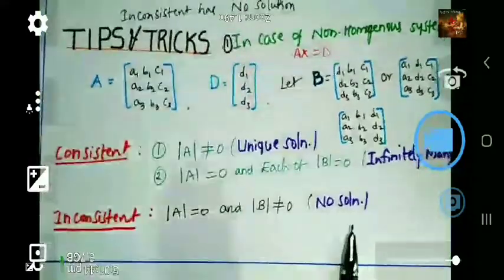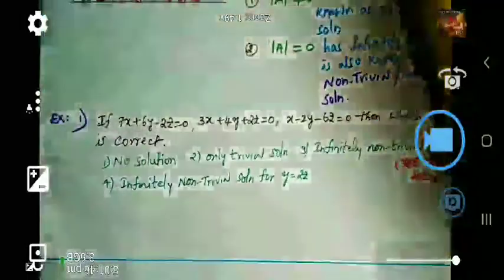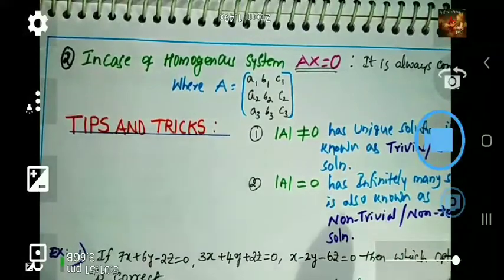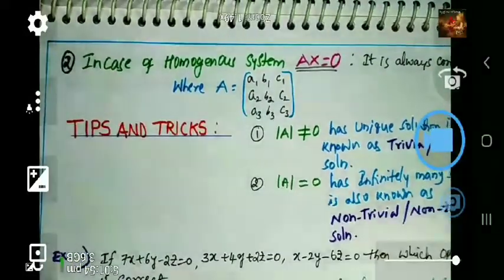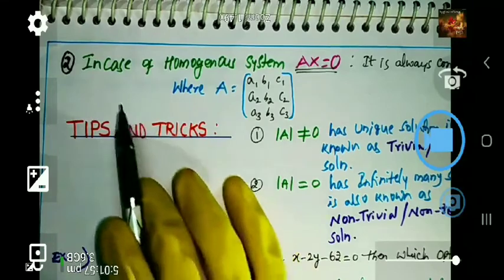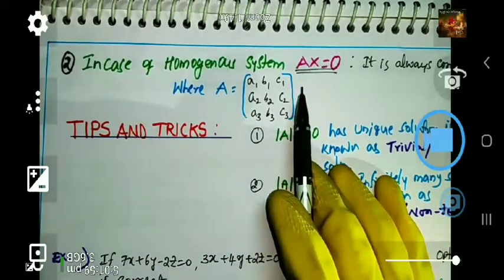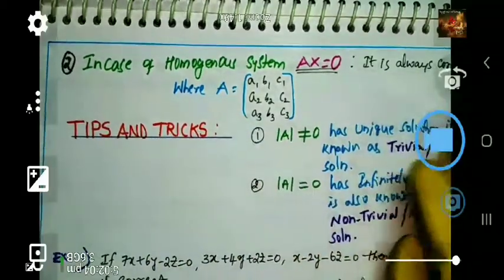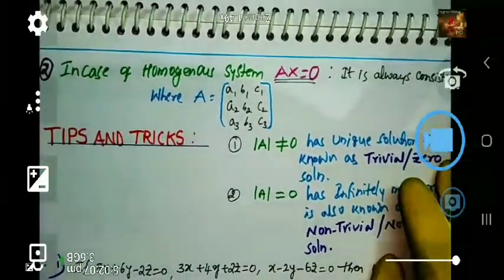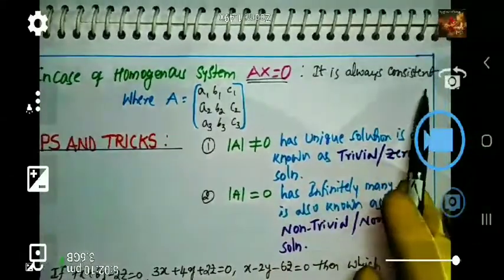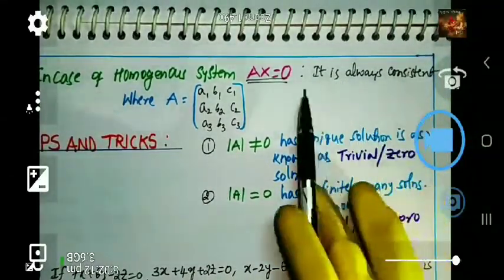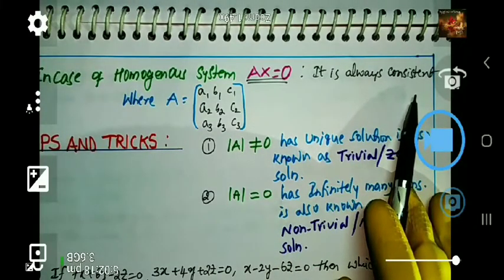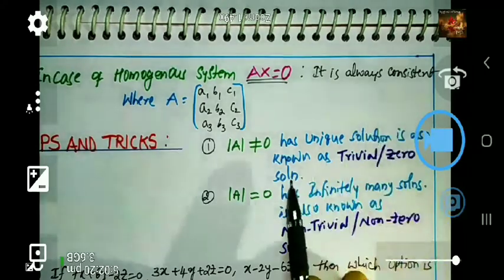Now come to the next point. In case of a homogeneous system, I already explained to you how to recognize consistency and inconsistency for a non-homogeneous system. In case of a homogeneous system, what is this form? Yes, AX equals O. It is always consistent. There is no question of inconsistent. A homogeneous system is always consistent. Consistent has how many types of solutions? Two types of solutions, already discussed. What are those? Unique solution and infinitely many solutions.